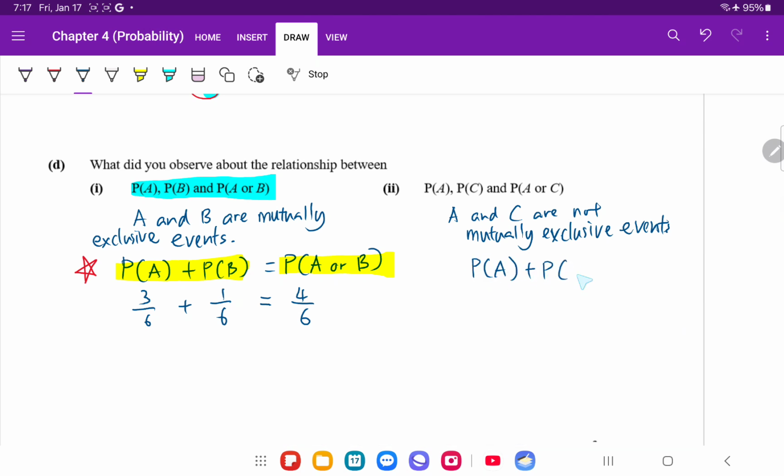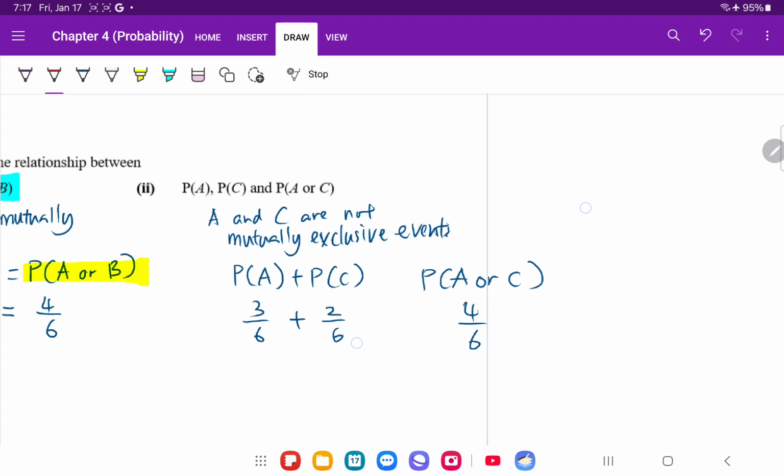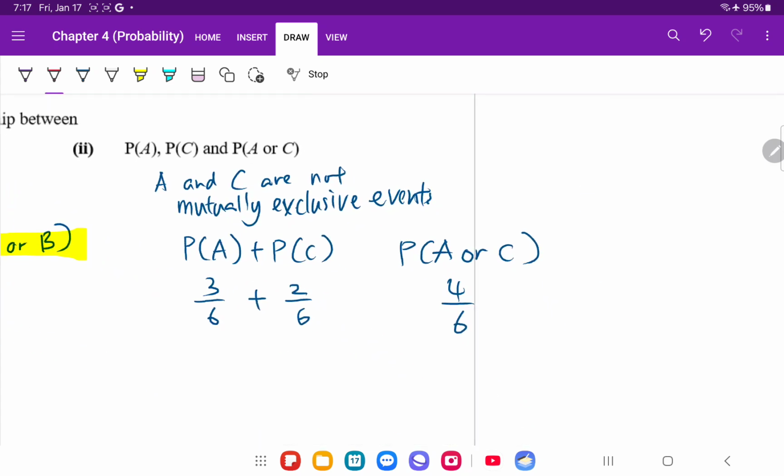P(A) plus P(C), let's work it out first from the table above. Okay, where is P(A)? P(A) is over here, this one. P(C) is this one. So 3/6 plus 2/6. P(A or C) from the table above is 4/6. Then you compare your left hand side and right hand side. Are they equal? And you should realize they are not equal. In other words, the formula doesn't work anymore.